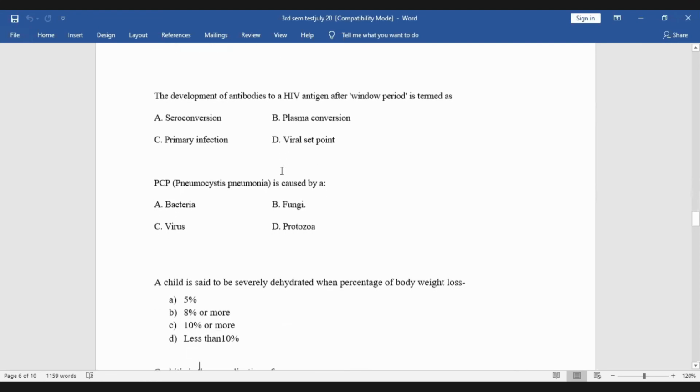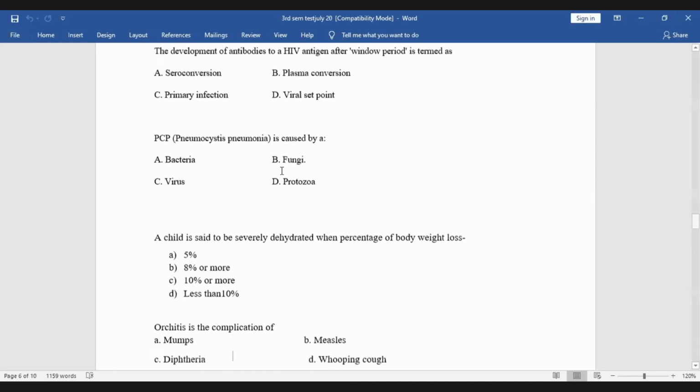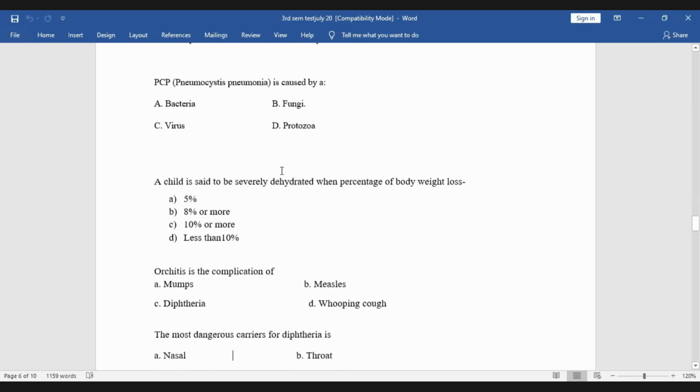Okay, a child is severely dehydrated when the percentage of body weight loss is 5%, 8%, or 10% or more. 10% or more. Next, orchitis is a complication of mumps, measles, diphtheria, or whooping cough? Mumps.